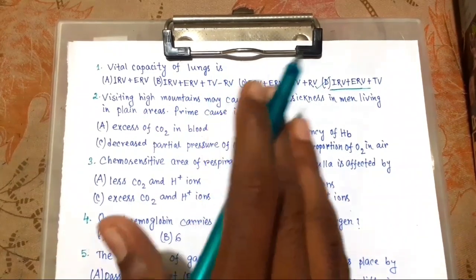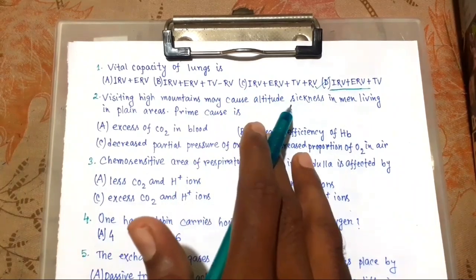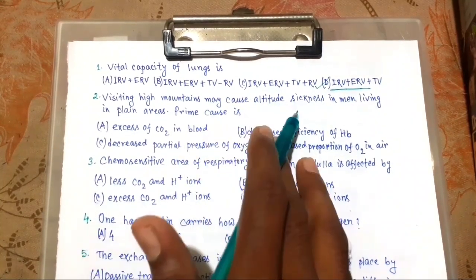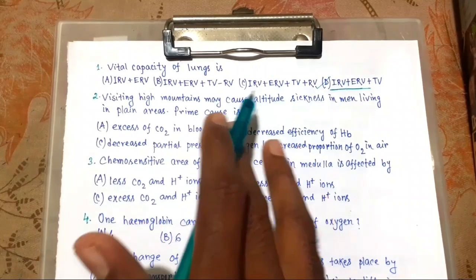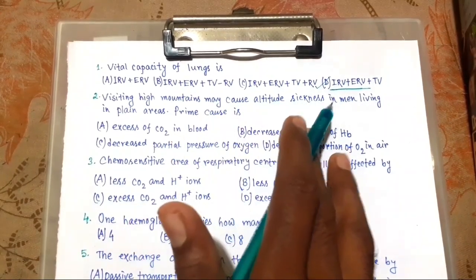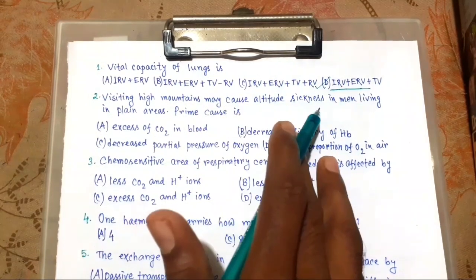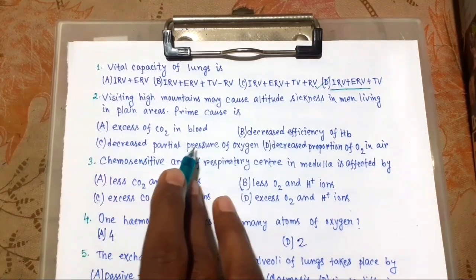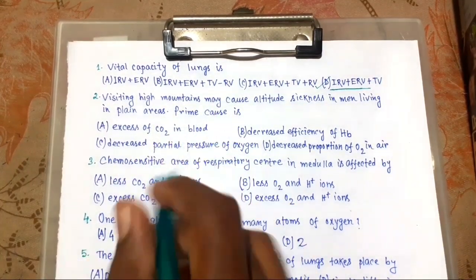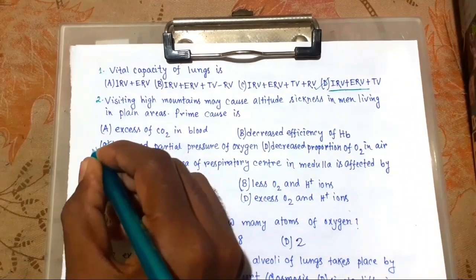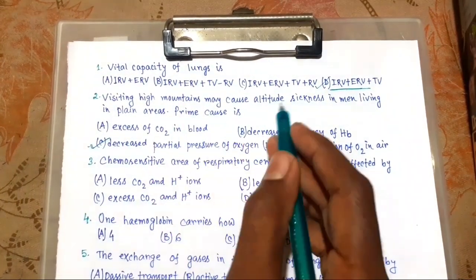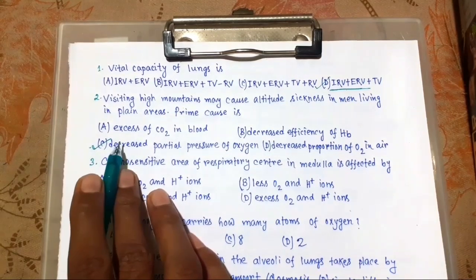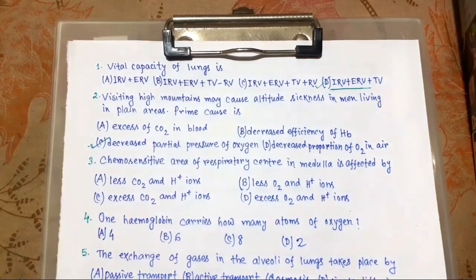So there is height in case of a mountain, so there is low concentration of oxygen, so there must be decreased partial pressure of oxygen because of low concentration of oxygen. So the answer is decreased partial pressure of oxygen. This is the prime cause of altitude sickness. So option C is the right choice. Now next,